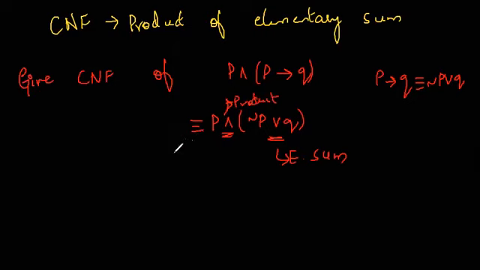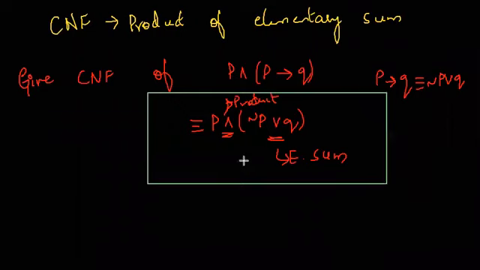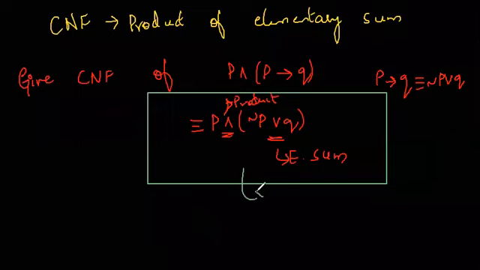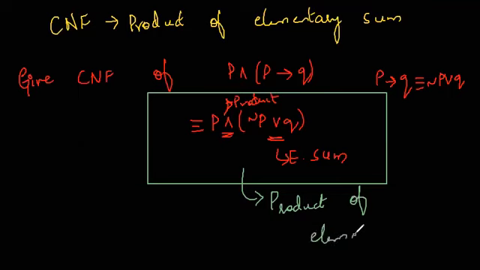So this formula is a product of elementary sums. We'll continue with principal conjunctive normal form, that is PCNF, and principal disjunctive normal form. Thank you.